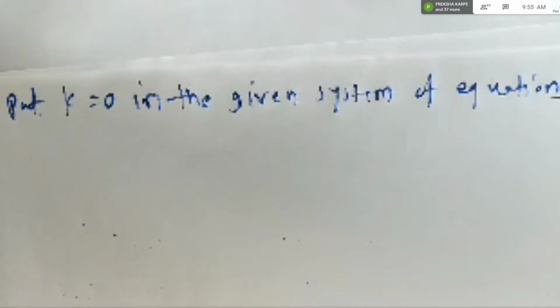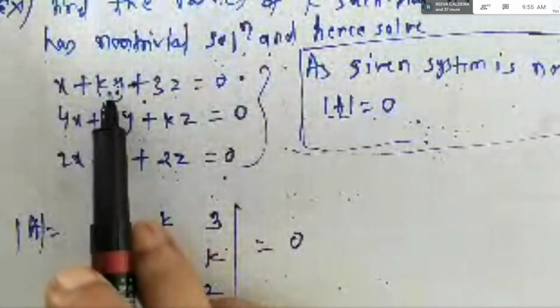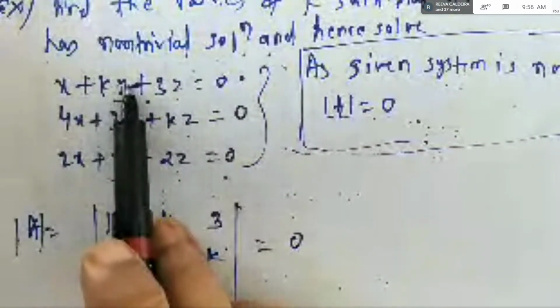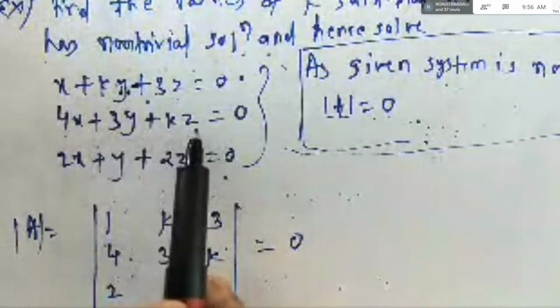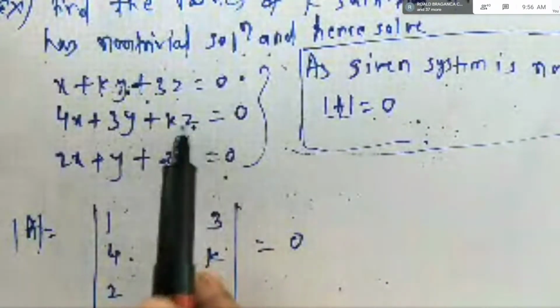So can you tell me, students, what will happen here when I put k is equal to 0? System of equations you have already, correct? See, this is your system of equations, right? So wherever there is k, I am putting 0. So what will happen? From this, y will disappear, and from this equation, z will disappear, right? Because 0 into anything is 0.